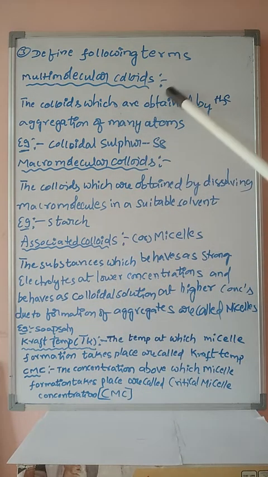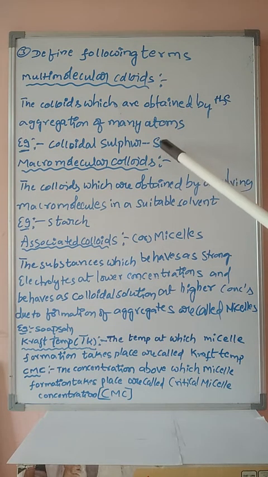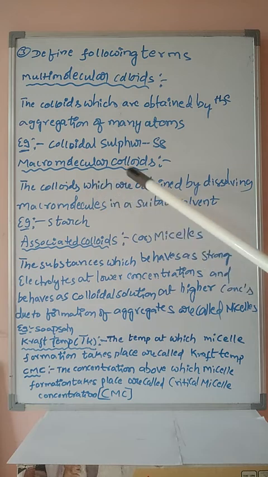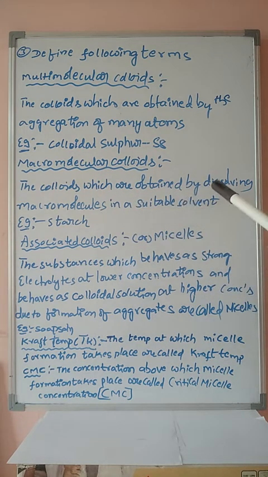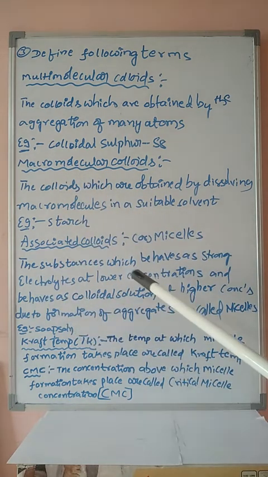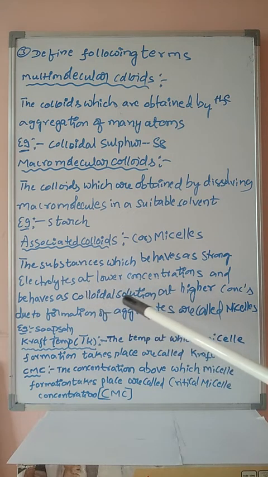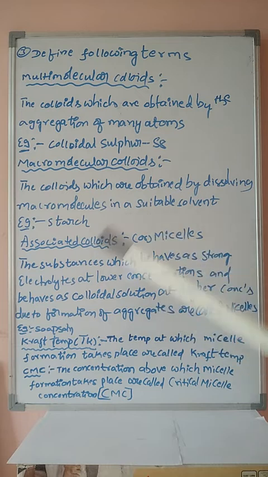Briefly student, multimolecular colloids. The colloids which are obtained by the aggregation of many atoms, for example colloidal sulfur. The colloids which are obtained by dissolving macromolecules in a suitable solvent or dispersion medium are known as macromolecular colloids, for example starch. The substance which behaves as a strong electrolyte at lower concentration and as a colloidal solution at higher concentration due to formation of aggregates is known as micelles.